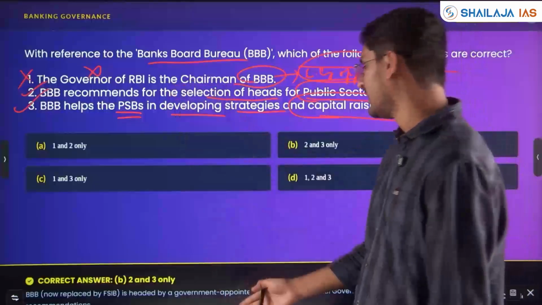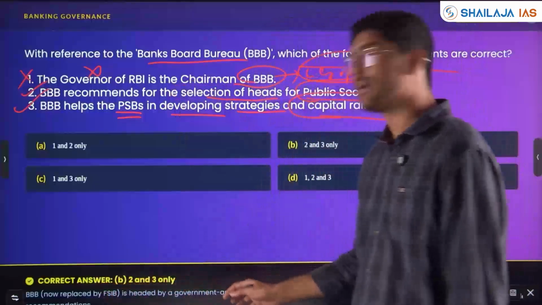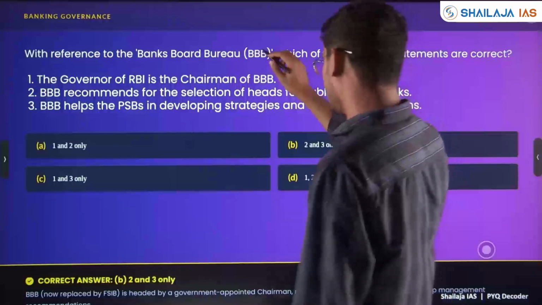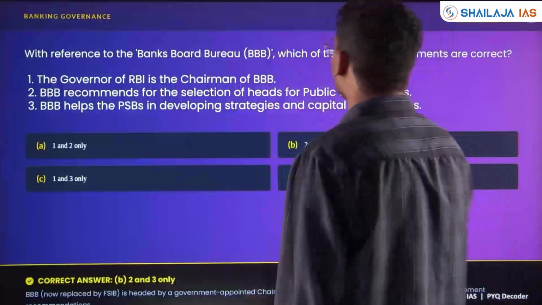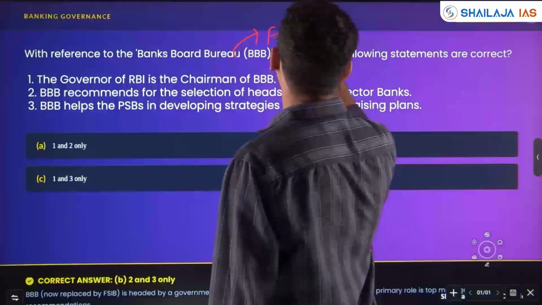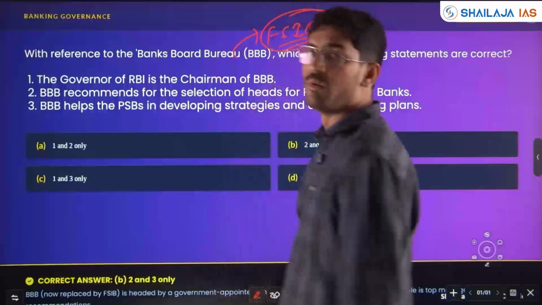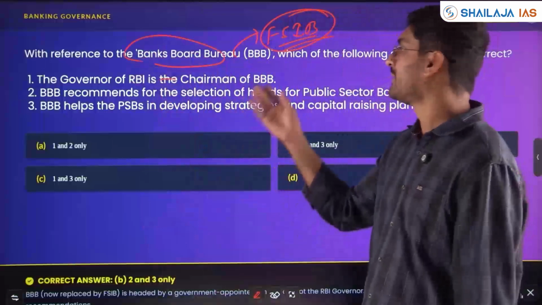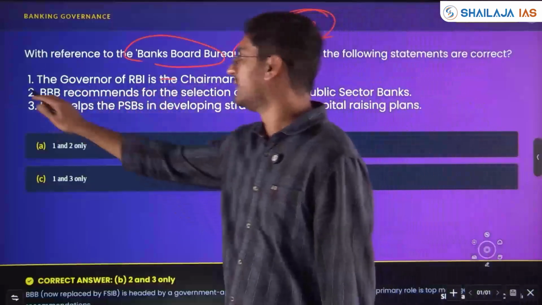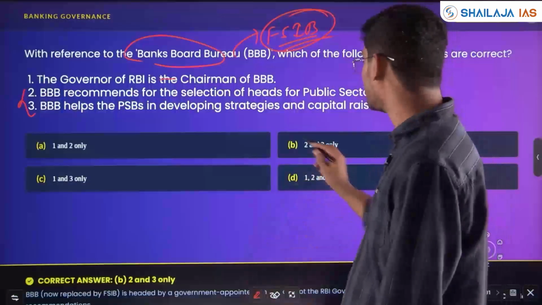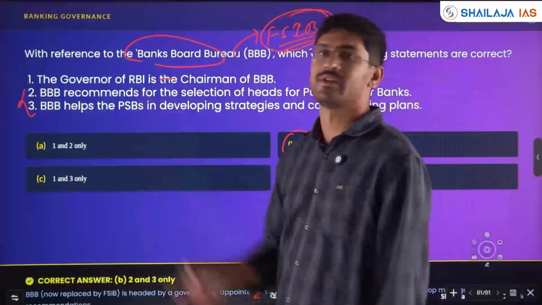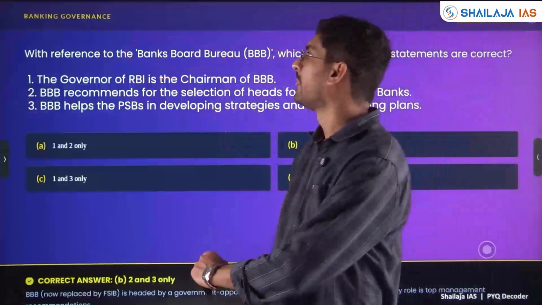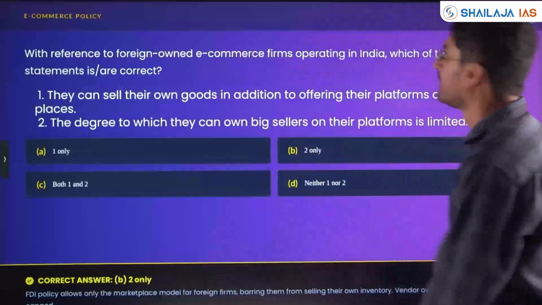Now the Banks Board Bureau is headed by a government-appointed chairman. Now it is FSIB. BBB is replaced by FSIB. The board is replaced by the Financial Services Institutions Bureau, not the Banks Board Bureau. Now it is appointed by the central government, not the governor of RBI, and these two are the functions. So statements 2 and 3 are right, and the first one is wrong because BBB was replaced by FSIB. In that year the question came. So we'll see the next question.